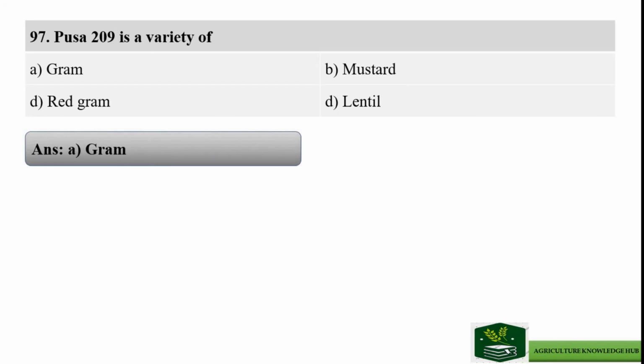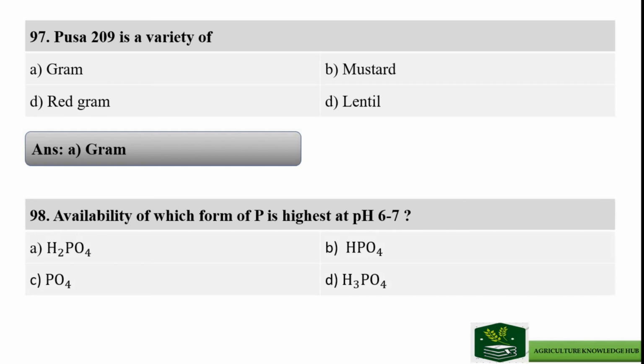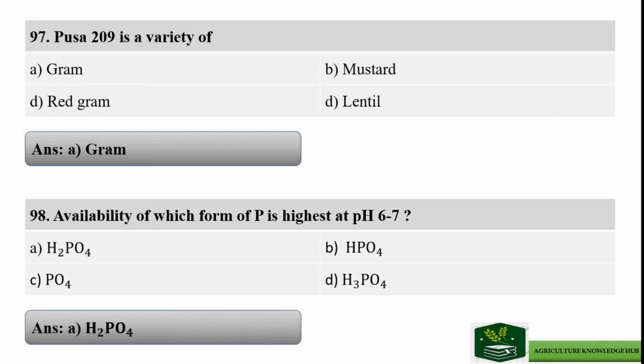Number 98. Availability of which form of phosphorus is highest at pH 6 to 7? And options are option A, H2PO4, option B, HPO4, option C, PO4, and option D is H3PO4. And right answer is option A, H2PO4.